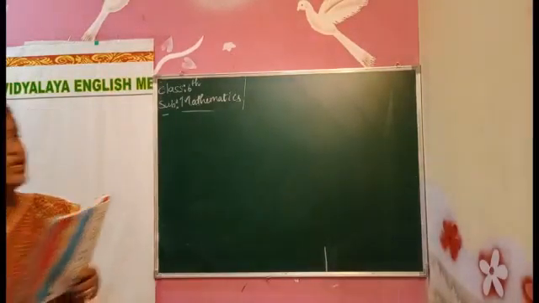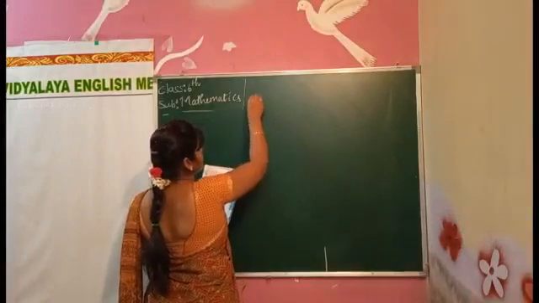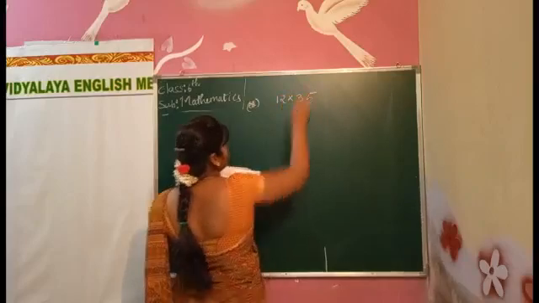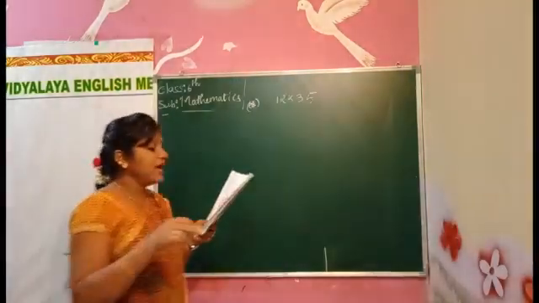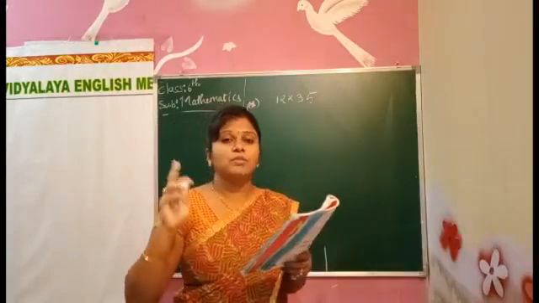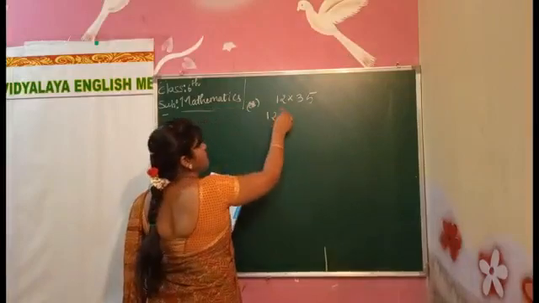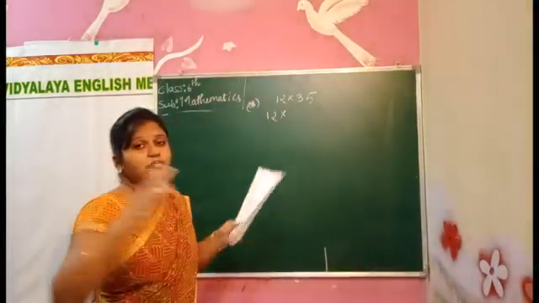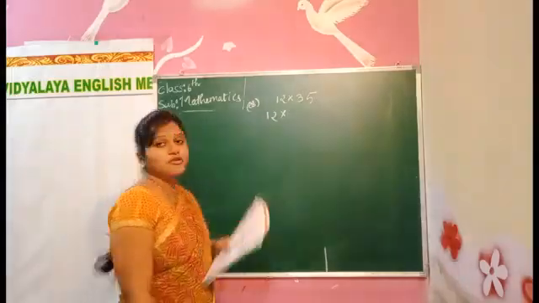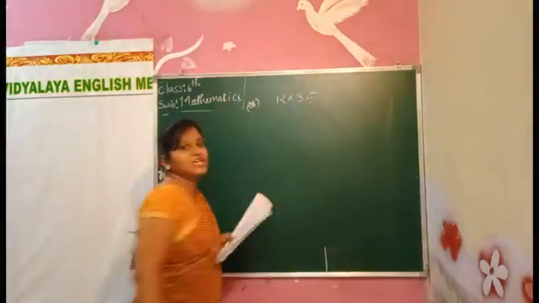We'll move on to the distributive property. They have given a problem here: 12 into 35. We have to apply the associative property here. So 12 I will write like this only. This 35 we can split, and 12 also we can split. So I will split the 12 now.